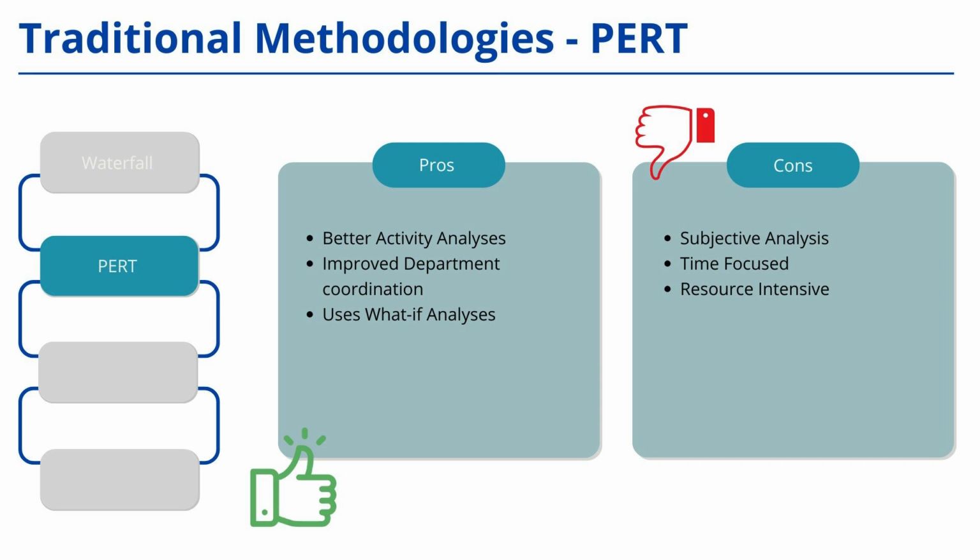Additionally, PERT allowed for risk assessment through what-if analysis. For example, if a particular activity was delayed, we could analyze how it would impact the subsequent tasks. This helped identify potential risks early on and take corrective measures in advance. Overall, PERT was a very useful technique for ensuring proper collaboration, better visualization, and effective project management.